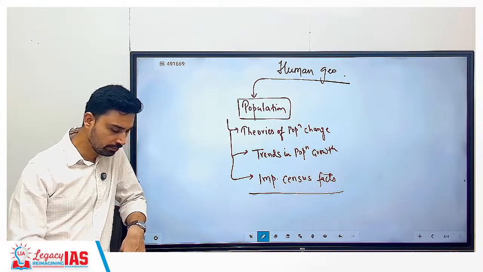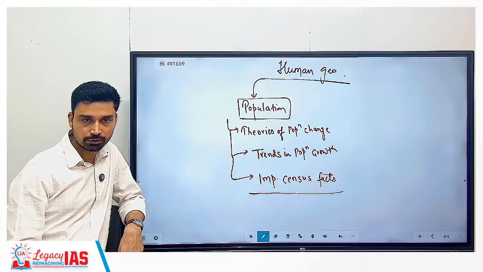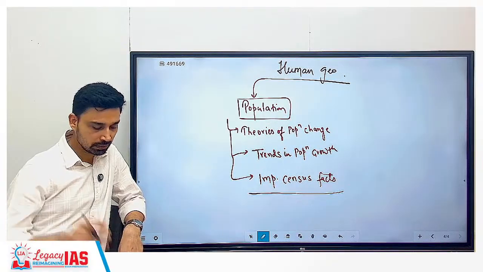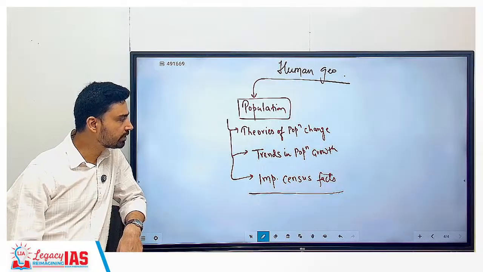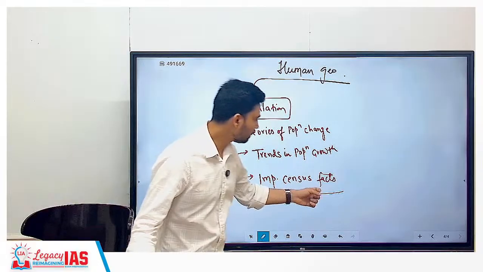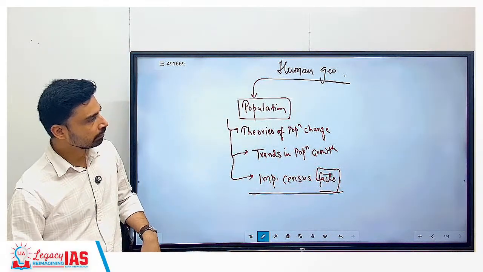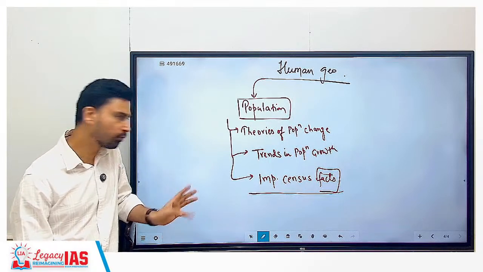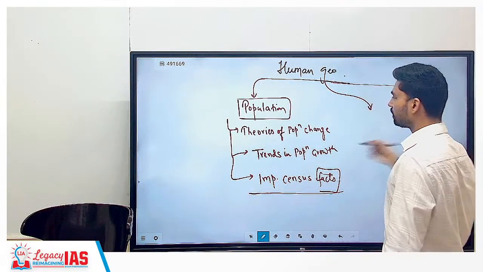This time we have a big gap because the last census was held in 2011. Officially it should have commenced in 2021, but because of COVID and some other problems, we have delayed it and now it is going on. So maybe next year or the year after, new data will come. Till new data comes, we have to look at the older data. So important facts from the census we have to prepare here, like gender ratio, literacy rate, distribution of population, all that. Basically it is a factual type of topic, no concept as such.